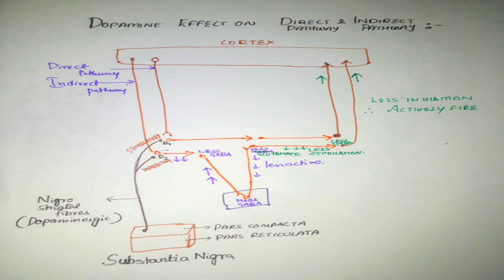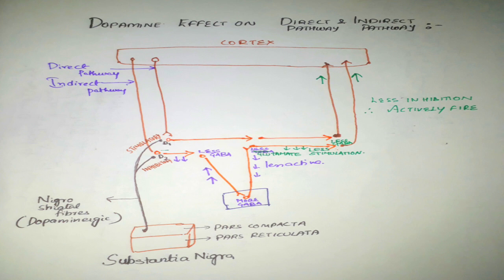Direct pathway is already excitatory, so dopamine activates it, but indirect pathway is inhibitory. It doesn't take any role in movement, so dopamine inhibits the inhibitory activity of indirect pathway, that is, it reverses the action of the inhibitory pathway to produce the movements.